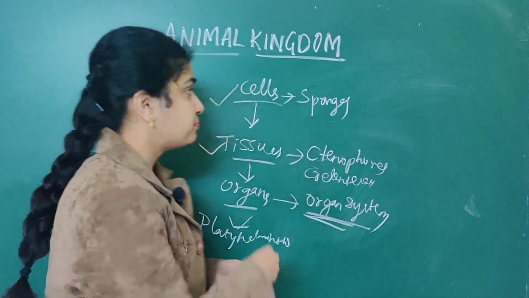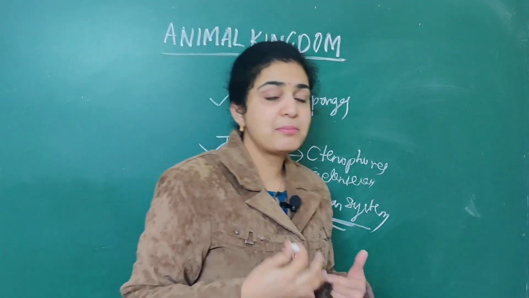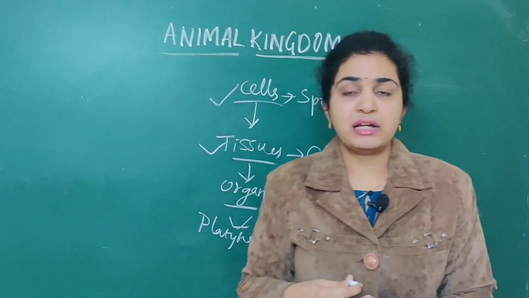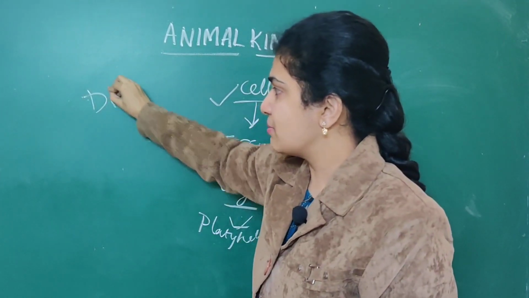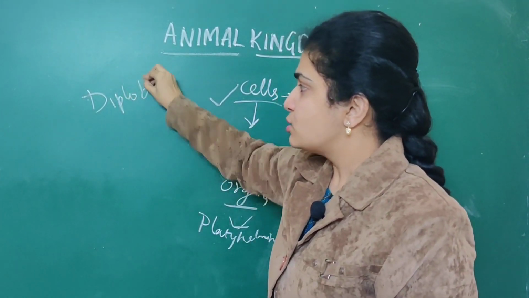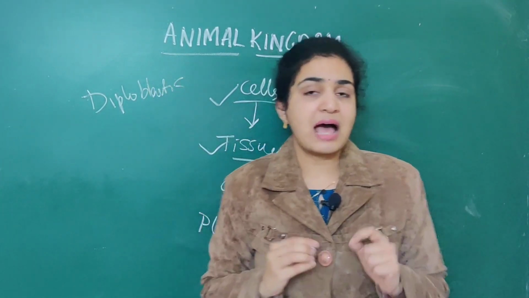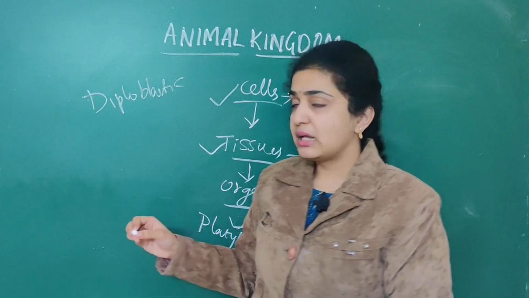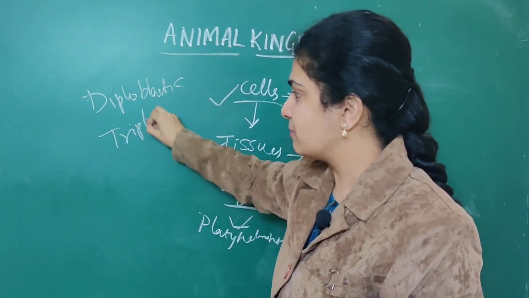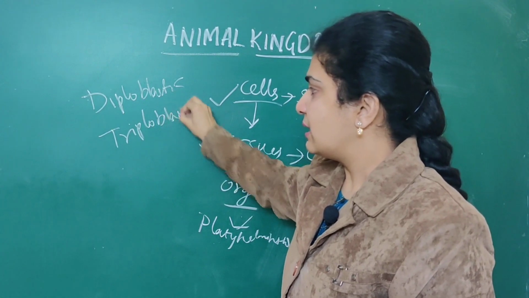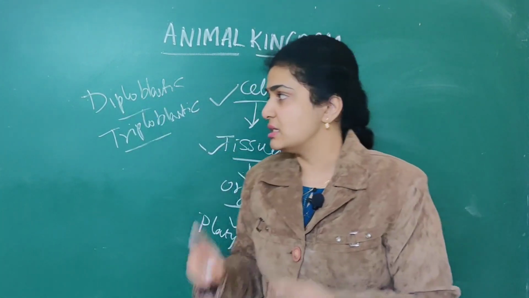Next comes the diploblastic as well as triploblastic. This I am revising; in the previous videos it is given clearly. Diploblastic means only two germ layers are present, that is ectoderm as well as endoderm. When it comes to triploblastic animals, three germ layers are present.